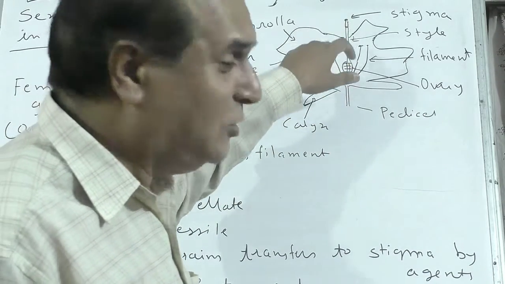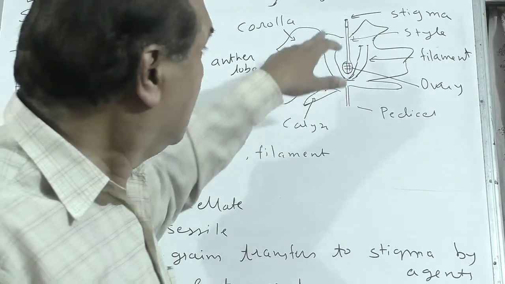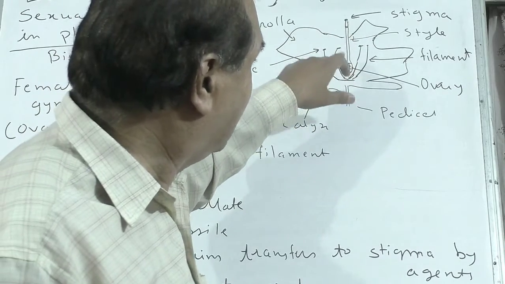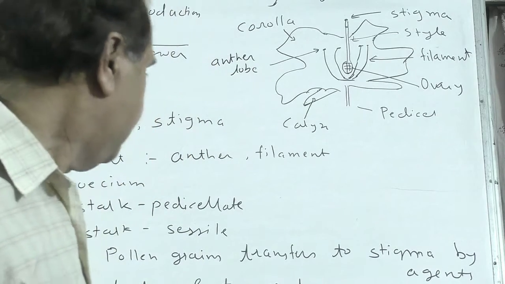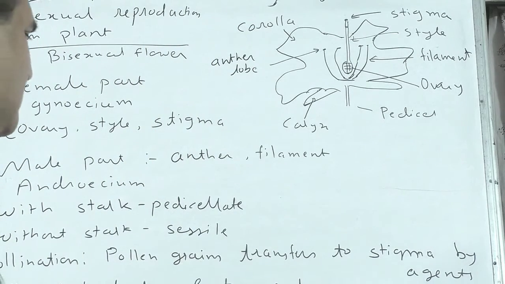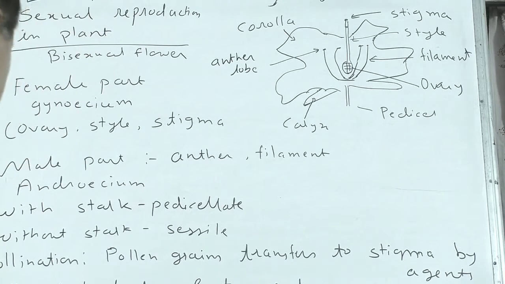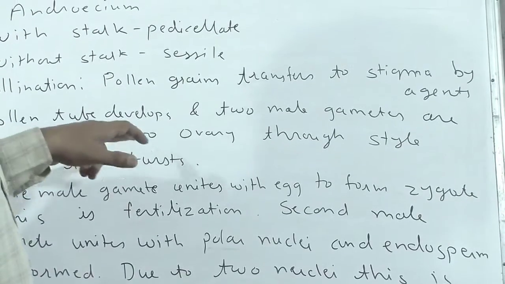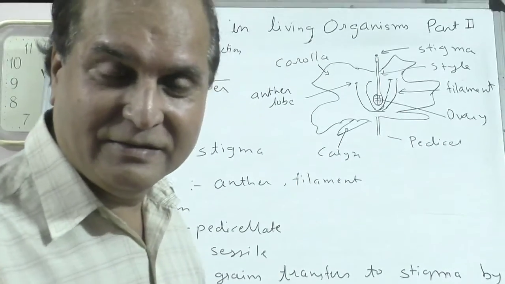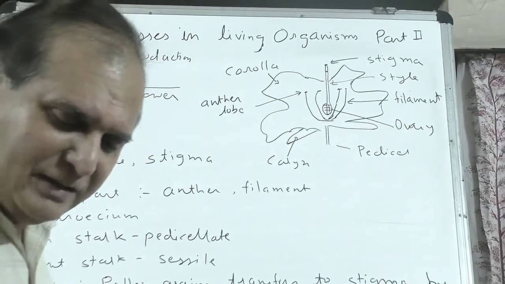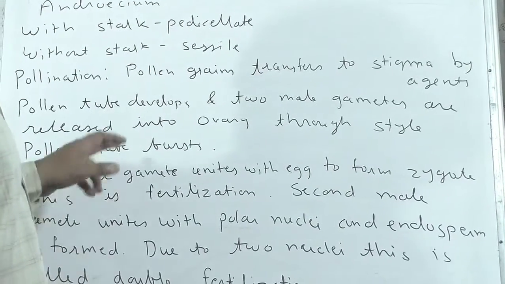The pollen tube carries two male gametes. The ovary is the female part, so now the male gametes enter through the pollen tube into the ovary. Getting? Slowly understand. Pollen grain is transferred to the stigma by different agents, wind, insects. The gametes are released into the ovary through the style. The pollen tube develops, and after that the pollen tube breaks. You can observe that under a microscope, how it develops slowly.